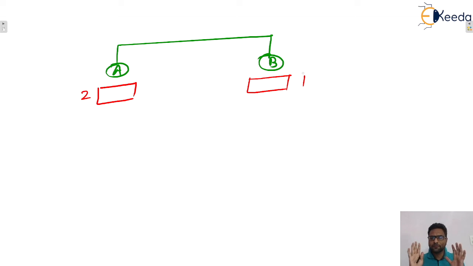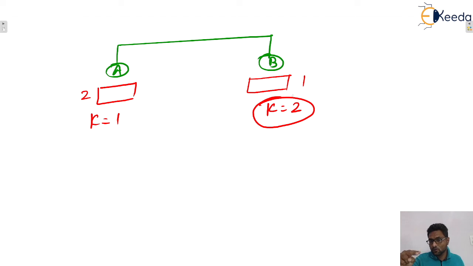Because A won the first backoff race, so A transmitted the first packet successfully, but B didn't. So B will try to retransmit his first packet, and A will transmit the new packet, packet number 2. So the k value will be 1 for A and 2 for B. 2 means this is collision number 2 for data packet 1, and the k for A is collision number 1 for the second packet, because they collide again.